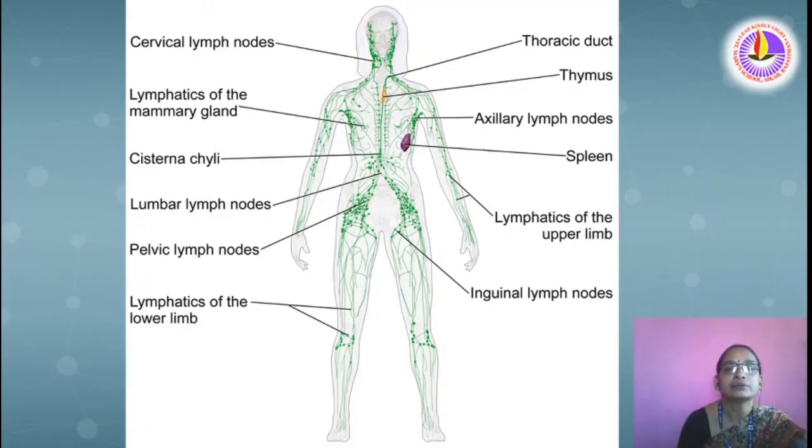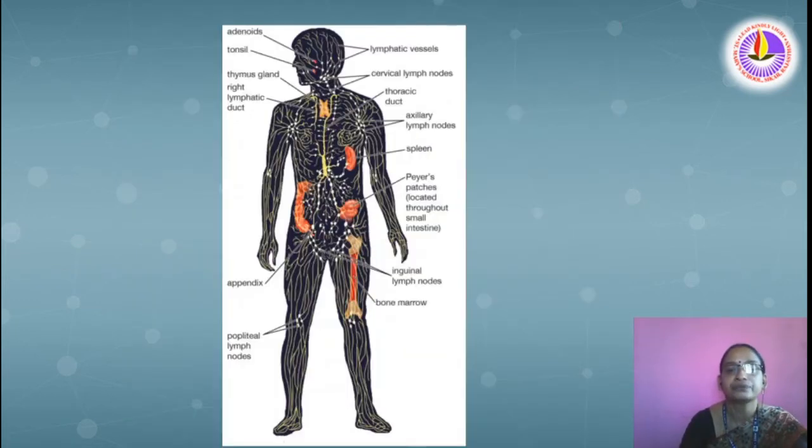Look here, we can see the lymphatic system. Here, cervical lymph nodes, lymphatics of the mammary gland, cisterna chyli, lumbar lymph nodes, pelvic lymph nodes, lymphatics of the lower limb, inguinal lymph nodes, lymphatics of the upper limb, spleen, axillary lymph nodes, thymus and thoracic duct. These are the important parts of our lymphatic system.